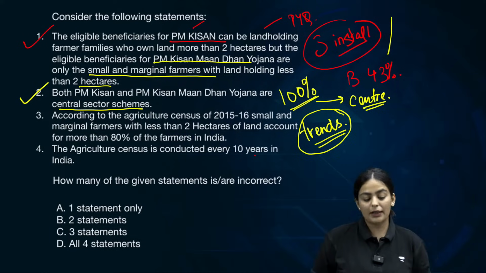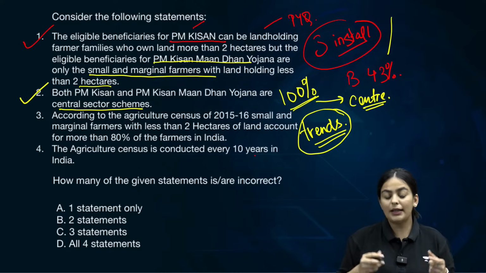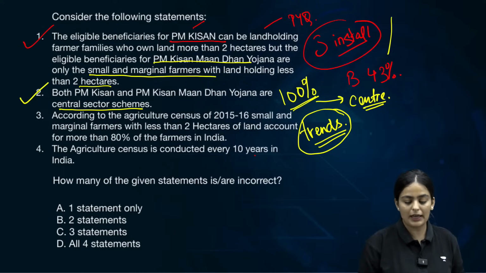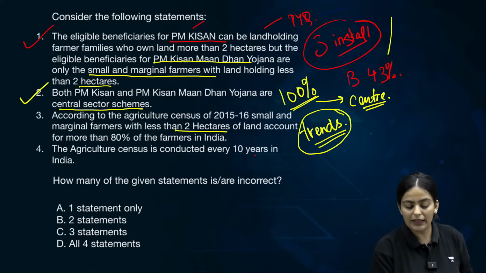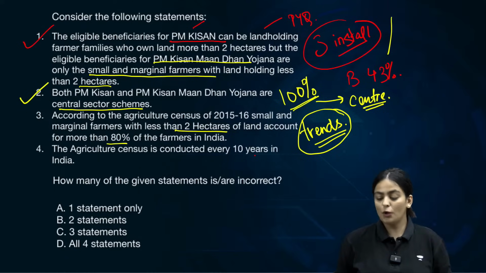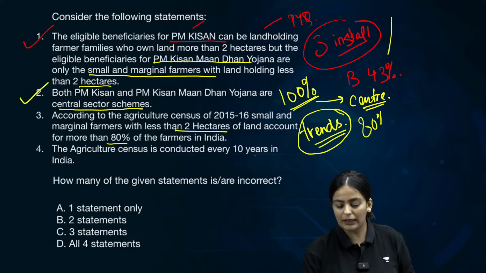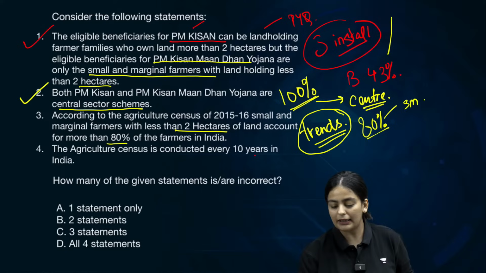That according to the agricultural census, farmers holding less than 2 hectares of land are more than 80% in India. So 80% of the farmers in India are in the small and marginal category. What is the marginal category?